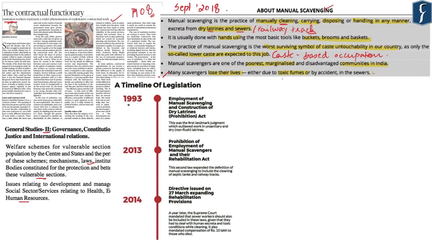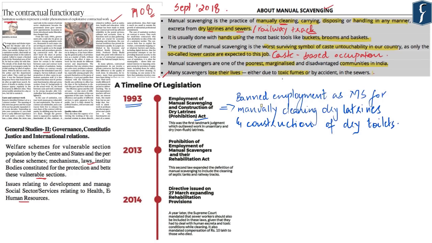The first law on manual scavenging was enacted in the year 1993, known as the Employment of Manual Scavengers and Construction of Dry Latrines (Prohibition) Act. As per this act, the government banned the employment of people as manual scavengers for manually cleaning dry latrines and also the construction of dry toilets. So as per this act, the government said that no person can be employed to clean dry latrines in the country, and to ensure that these vulnerable people are not exploited, the government even banned the construction of dry toilets.